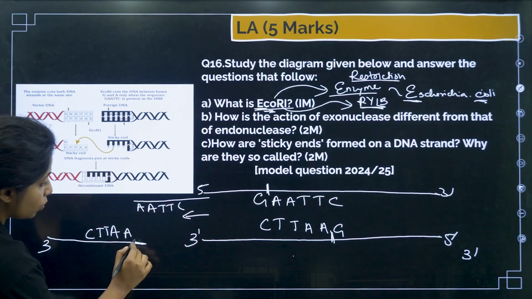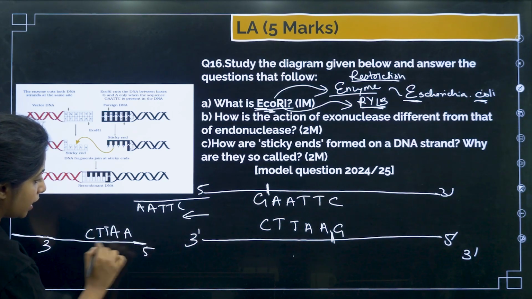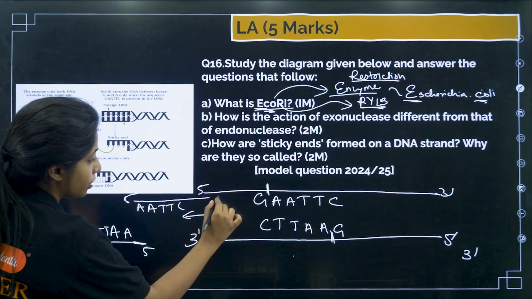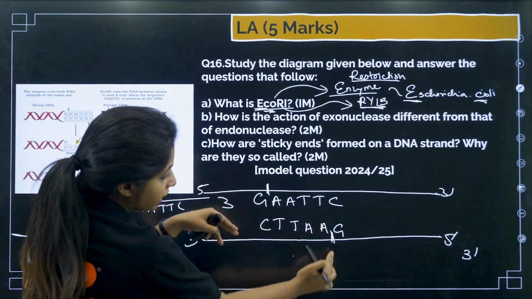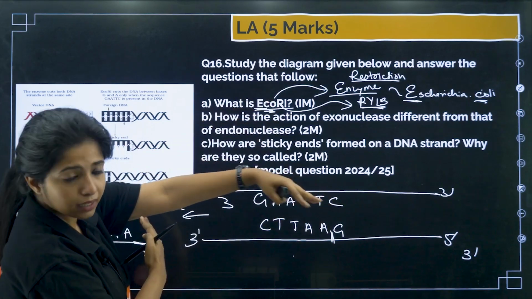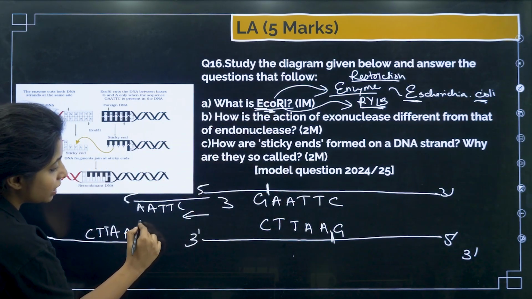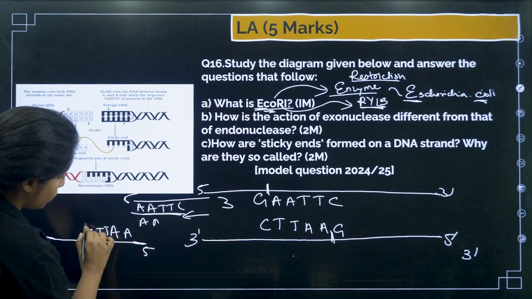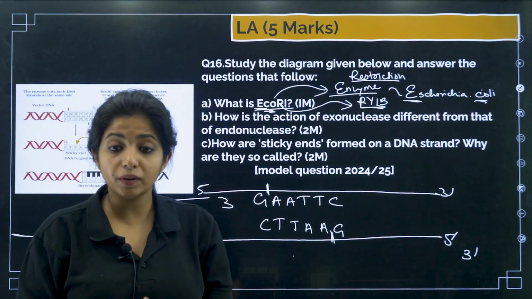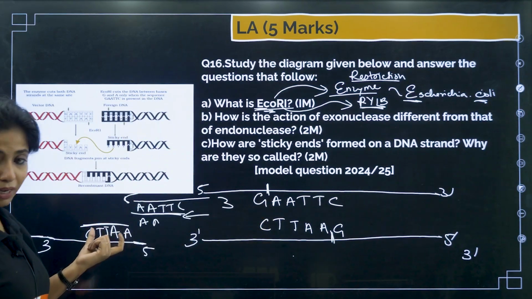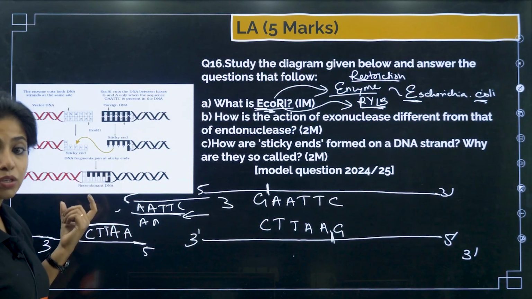So this is going to act like a sticky end. Similarly, this one is also going to act like a sticky end because there is no complementary pair. I have cut it, I have segregated them, separated them. These ends are free. Now this can go and bind to something else. So these ends that you see over here are known as sticky ends, and they would be able to make complementary base pairs with any other strand which has these particular pairs. This is very much important.